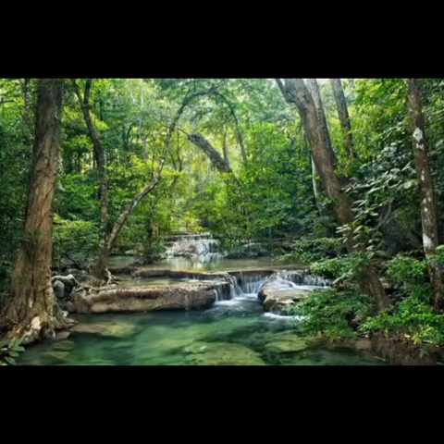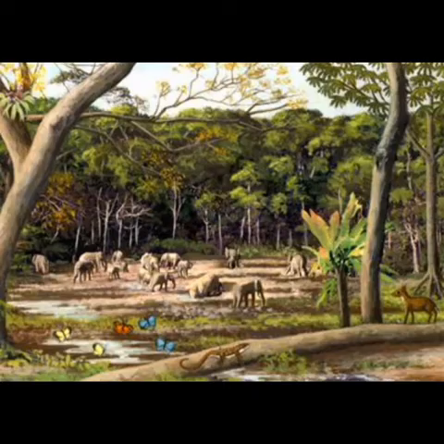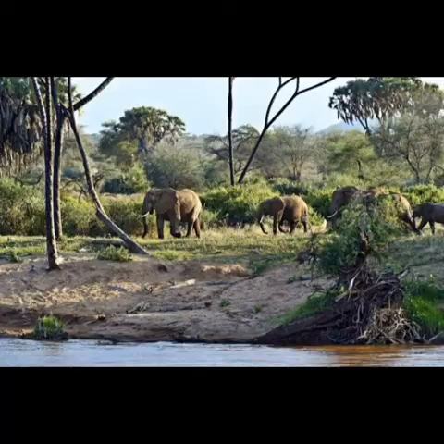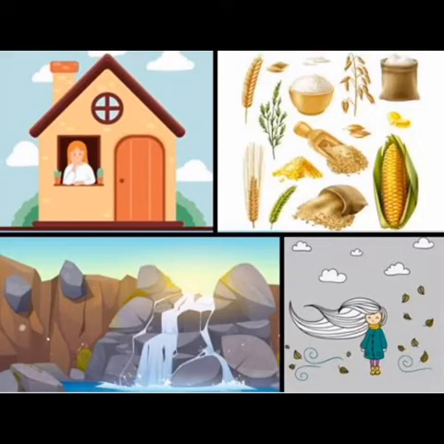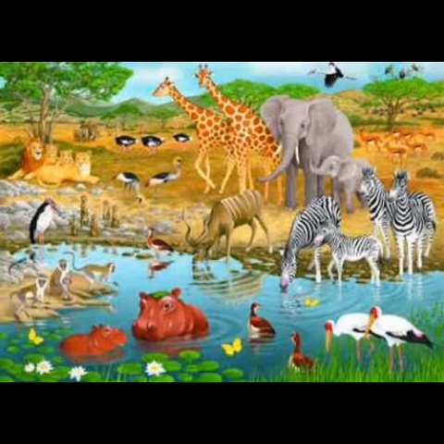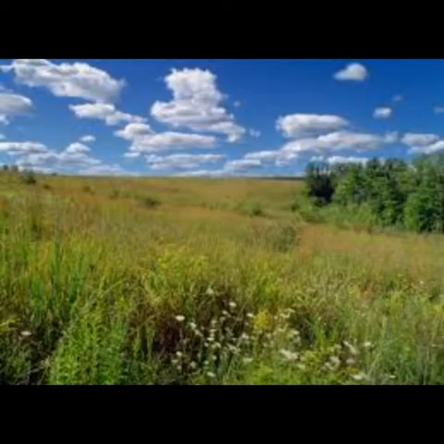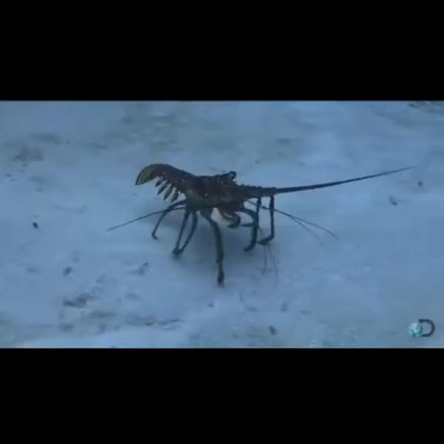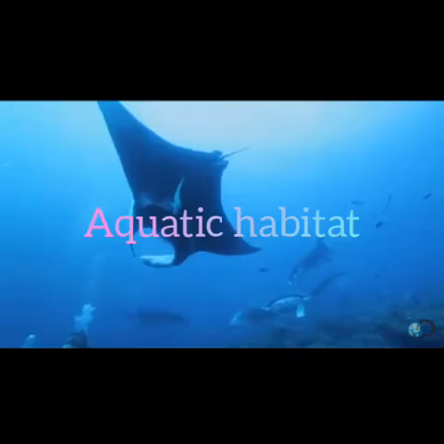is called its habitat. These organisms depend for food, water, air, shelter and other needs on their habitat. Several kinds of plants and animals share the same habitat. This habitat can be land or terrestrial habitat or water or aquatic habitat.